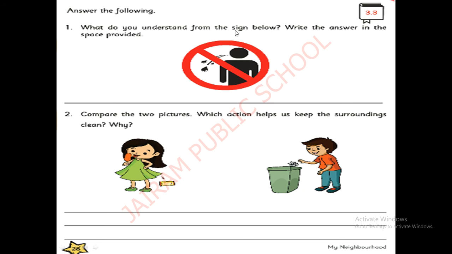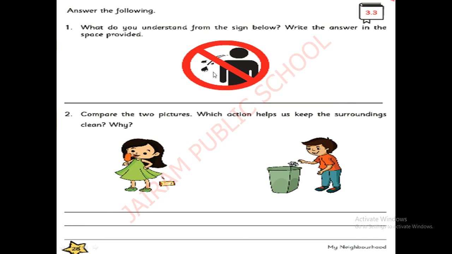Sign or symbol. Okay, this is a sign. Write the answer. Write the answer in the space provided. They have given you some space. Space provided.